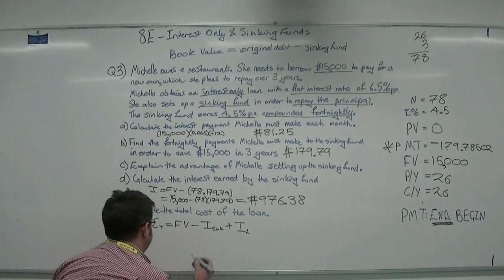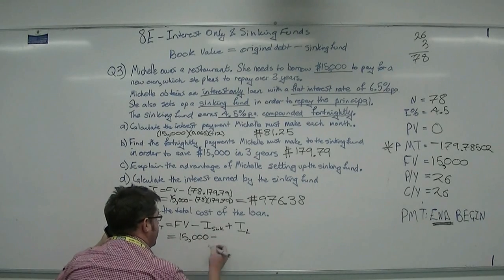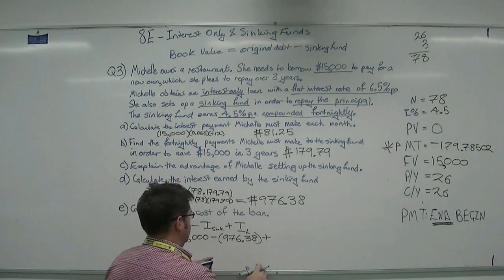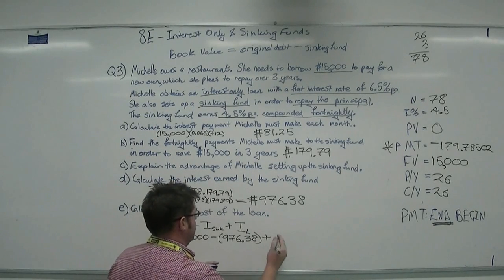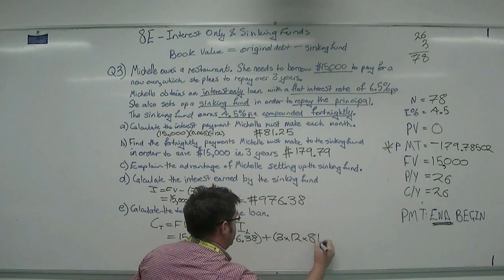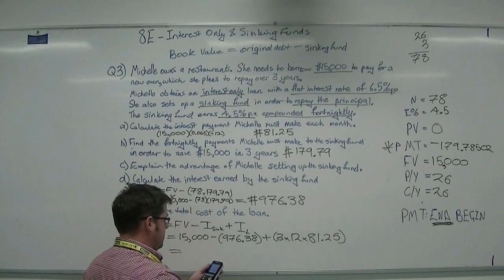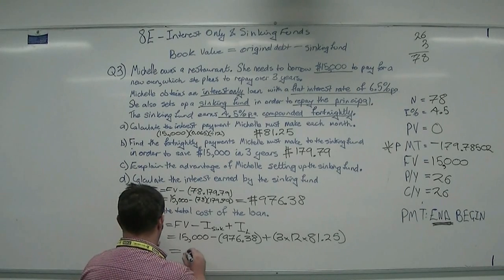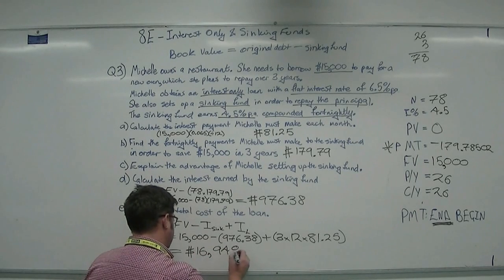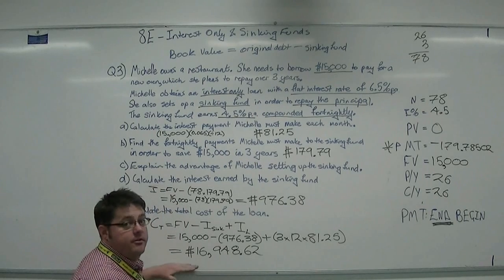So we have 15,123 minus the interest on the sinking fund, which is 976.38, plus the interest on the loan, which is 3 years times 12 months per year times 81.25. Now if we plug this all into our calculator, we end up with $16,948.62. Alright, and there's our final answer.